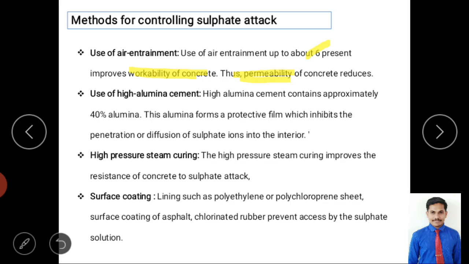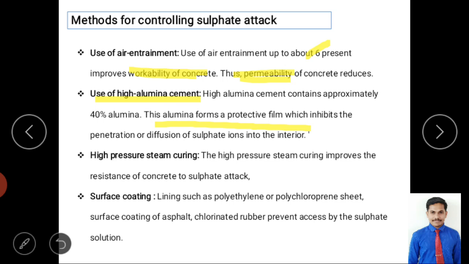Next is use of high alumina cement. If you are using high alumina cement, then it makes some film. Film means what? Coating, cover, right? High alumina cement contains approximately 40% of alumina. So what does alumina make? It makes a thin, protective film on the structure, right?